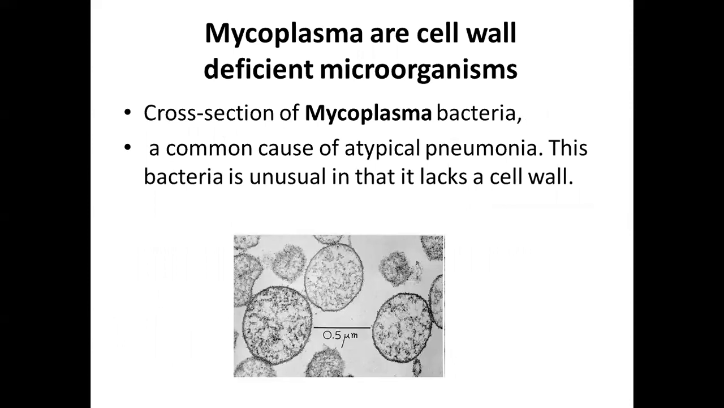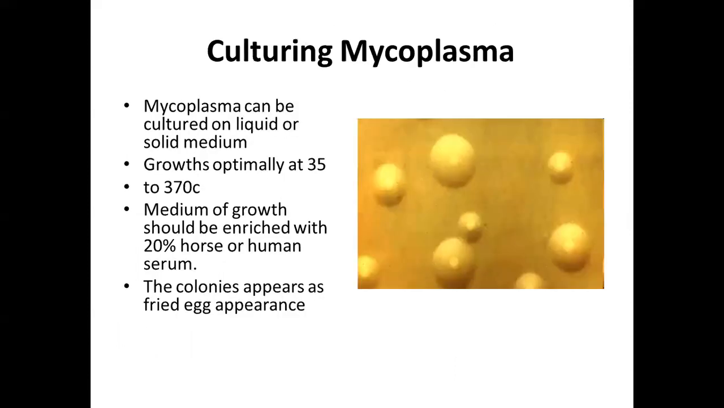Cross section of mycoplasma bacteria, a common cause of atypical pneumonia. This bacteria is unusual in that it lacks a cell wall.